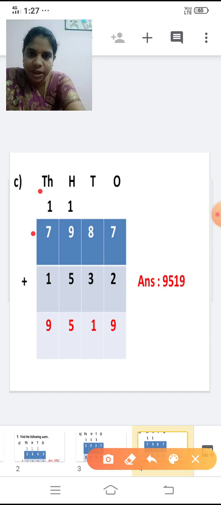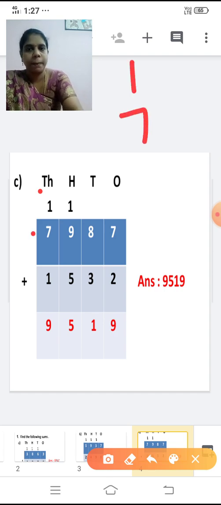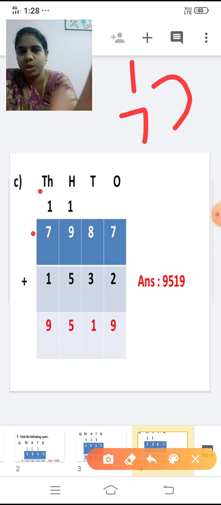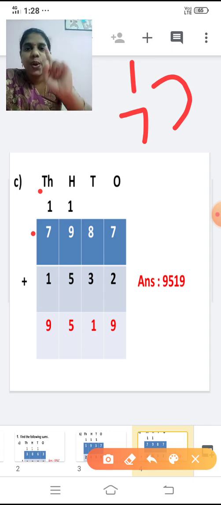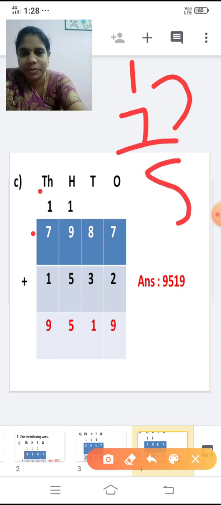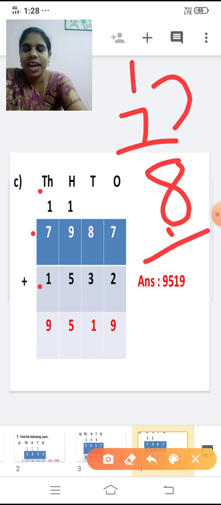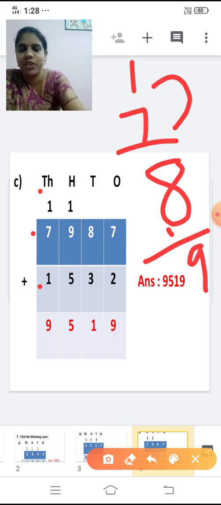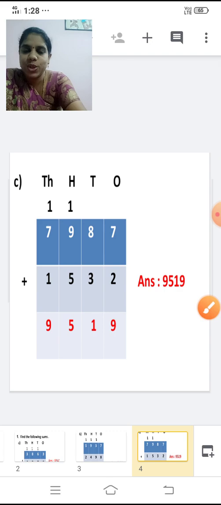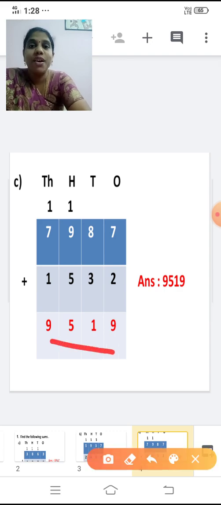Yes. Now add 1 plus 7 and tell me the answer now. Or else 7 plus 1. You can add like this also. 7 plus 1. 7 in the mind, 1 in the finger. After 7, 8. Now we are going to add one more to it. 8 plus 1. 8 in the mind, 1 in the finger. After 8, 9. So 8 plus 1 is 9. If you add 8 to 1, the answer is 9. So what is the answer? 9,519. What is the answer? 9,519.